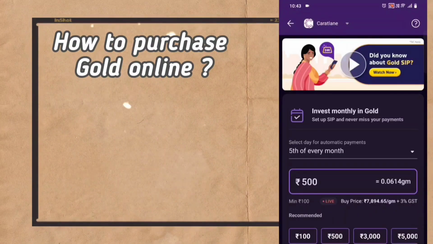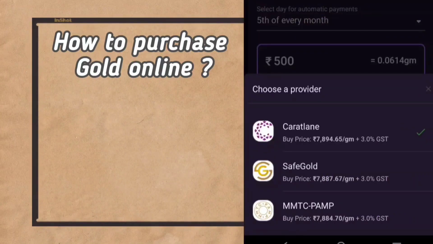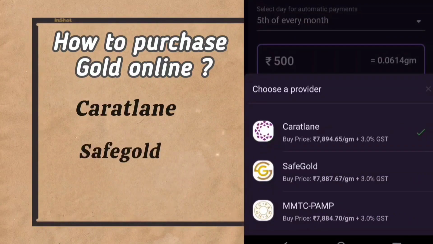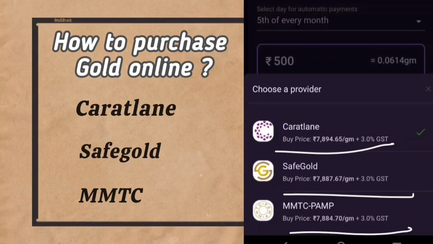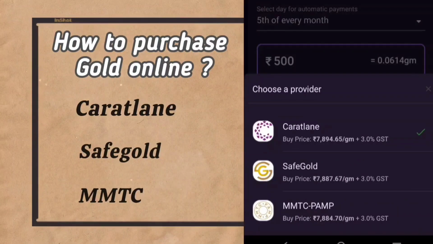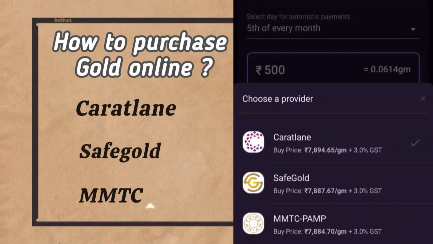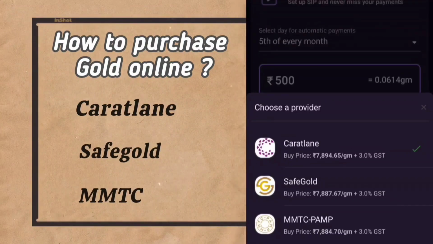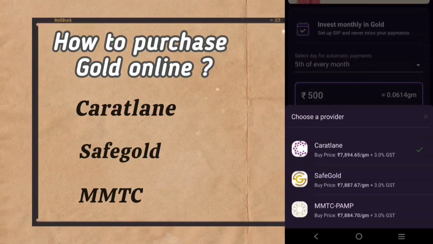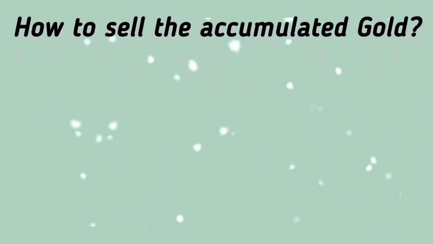Another important point is you can choose the gold provider from the below. Currently there are 3 providers, CaratLane, Safegold and MMTC. If you compare, there is a slight difference in the price of gold where the 3% GST remains the same. CaratLane gold price is bit higher as compared to other providers. As I checked, CaratLane is Tanishq partner which belongs to Tata Group. I find this provider is a better option as compared to others. Rest is your choice.